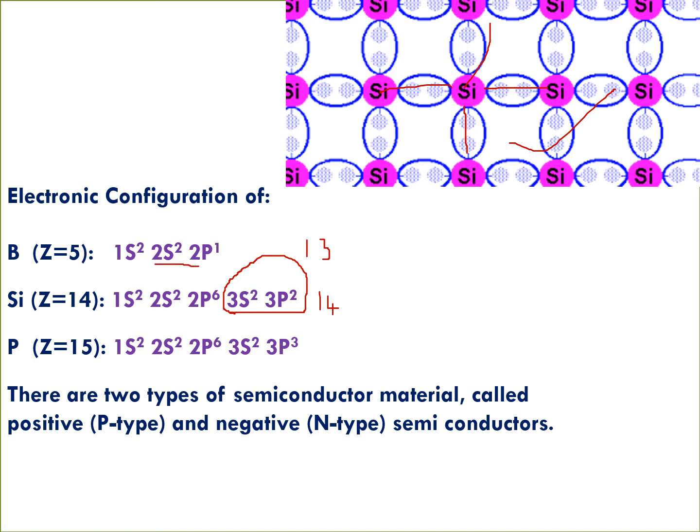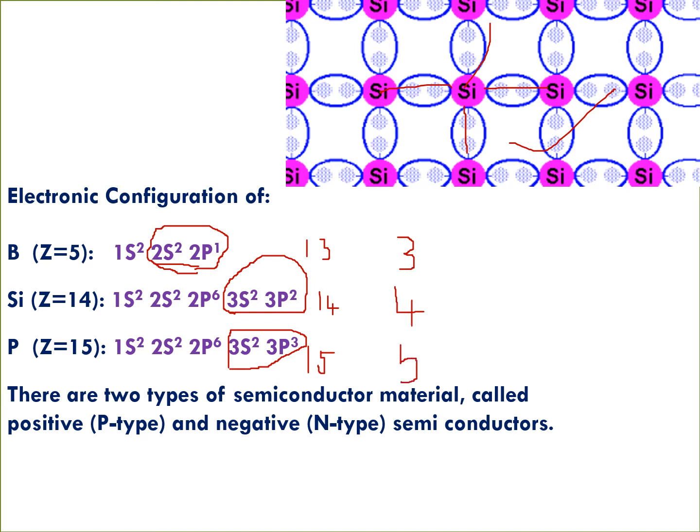Just consider boron, 2s2 2p1: it has only 3 valency electrons. And for 15th group elements like phosphorus or arsenic, phosphorus has 3s2 3p3, that means 5 valency electrons. Just have a look here: silicon has 4 valency electrons, boron has 3 valency electrons, and phosphorus has 5 valency electrons.